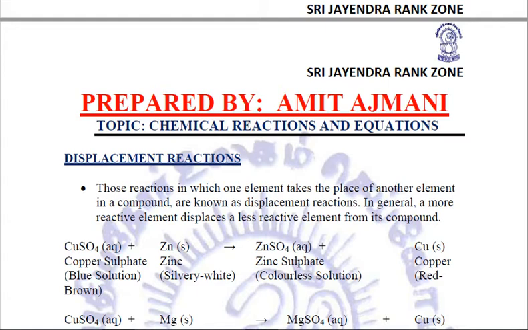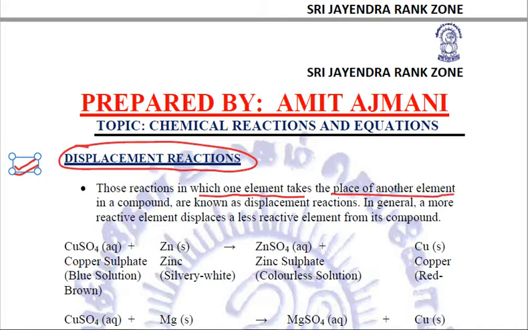Fine. Now let us come to the next type of reactions which are very important. These are the displacement reactions. Now what exactly is meant by displacement reactions? Those reactions in which one element takes the place of another element in a compound are known as displacement reactions. Now how come one element can take the place of another? Because if one element is more reactive than the other element, it is going to displace the less reactive